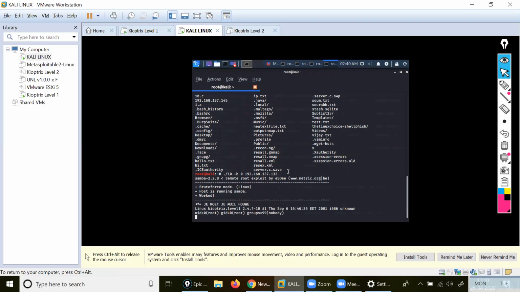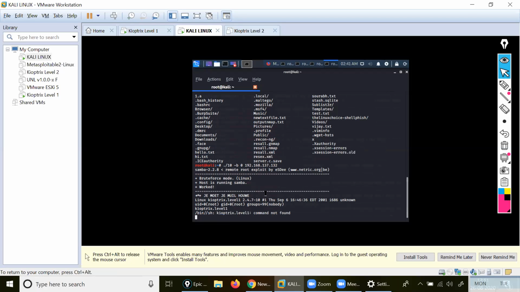Patrick's level 1. Understood? If I want to check here, I will write here. I will see here. I will write here. Patrick's level 1. Let me write Patrick's dot level 1, enter it. Okay, host name.